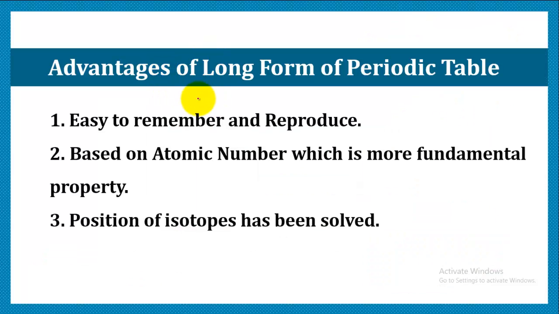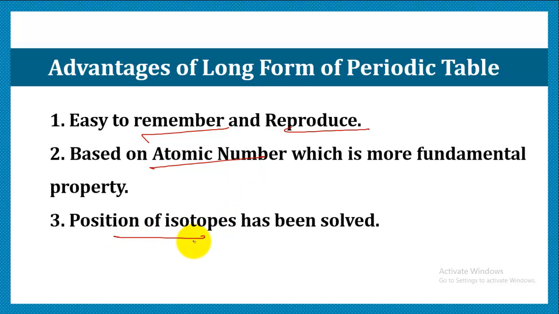Now, what are the advantages of the long form of the periodic table which we studied, which helped us in studying so many atomic properties and relating the properties with groups and periods? It is easy to remember and reproduce. It is based on the atomic number, which is more reliable and a fundamental property.